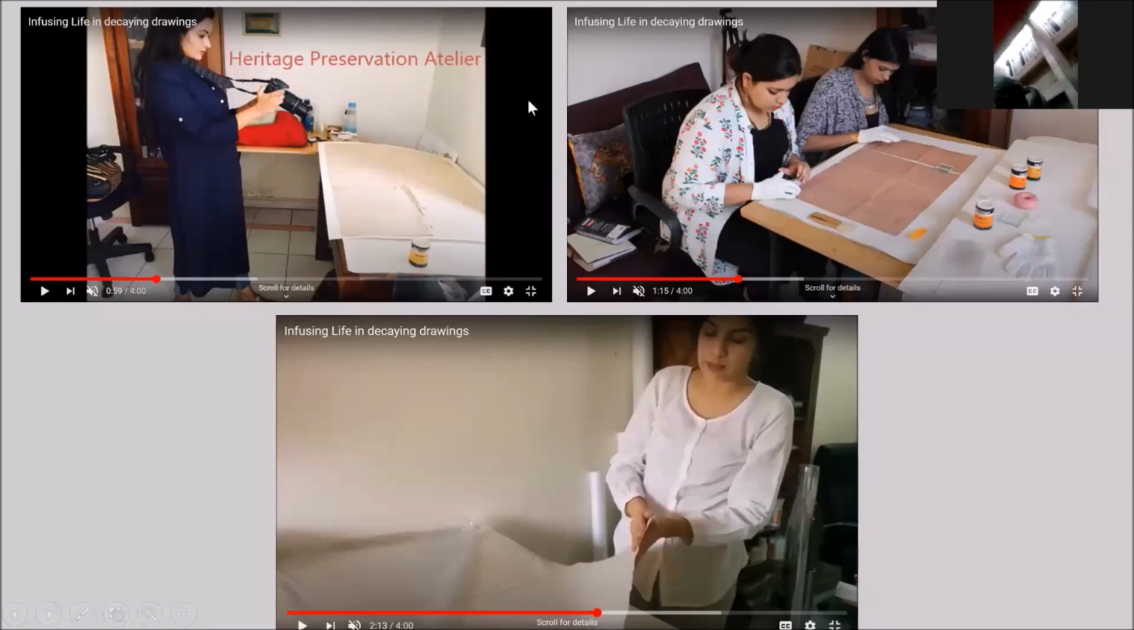Of course, this is a whole video which I'll give you afterwards in the follow-up email. I've just taken some screenshots of how we documented, did the dry cleaning, and then humidification. In the bottom picture, I'm putting it under the polyester web and wet blotters. This is another one of those drawings. It is a very important drawing of our National Museum.